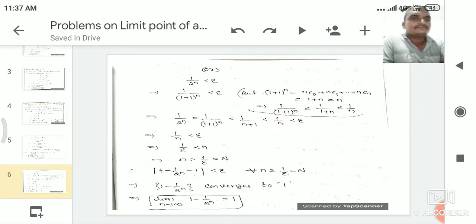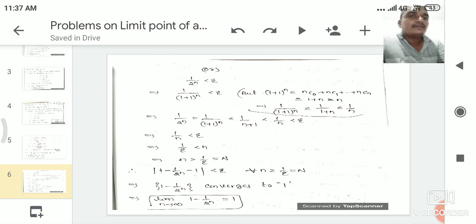Once again, 1 plus 1 whole power n can be written as nc0 plus nc1 plus and so on plus ncn. nc0 is 1, nc1 is n, and the third term is n into n minus 1 by 2. Therefore we clearly observe that the total value of this expansion is compulsorily greater than n.